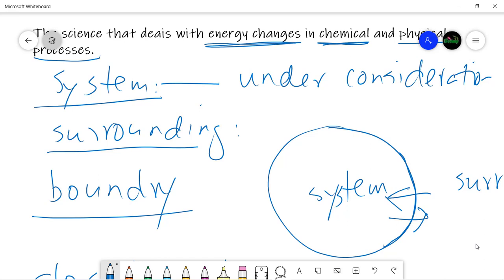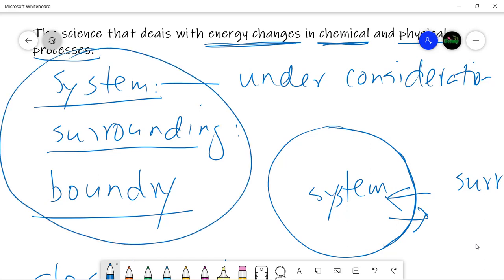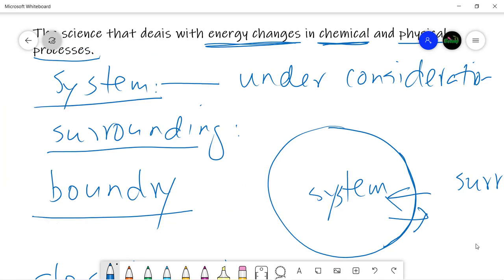And then in thermodynamics we have these few basic terms: system, surroundings, and boundary. So system is any part of the universe, anything around you which you are considering, on which you have focused your attention. That is the system. Everything that is outside the system is its surroundings. And an imaginary line between the system and the surroundings is its boundary. So in this case, this is our system, this is the surroundings, and this is the boundary of the system.